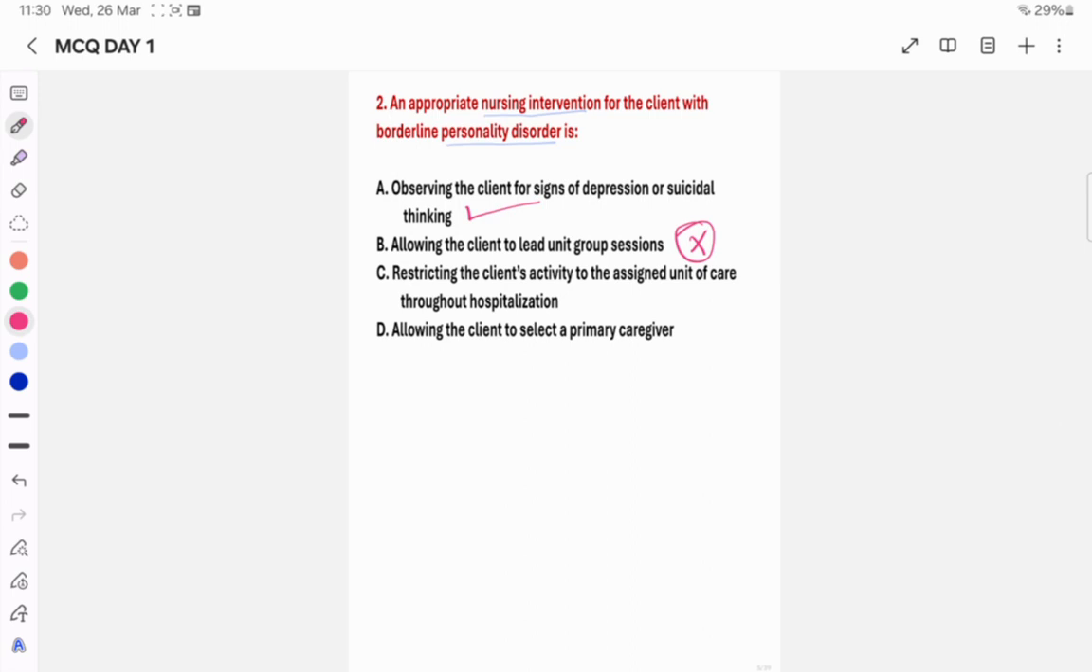And option C, restricting the client's activity to the assigned unit throughout hospitalization. Again, there are a lot of mood changes and behavioral changes we can expect, so it is not the right answer in this question. Then allowing the client to select the primary caregiver is also not related to the question. So this is the concept regarding personality disorder.